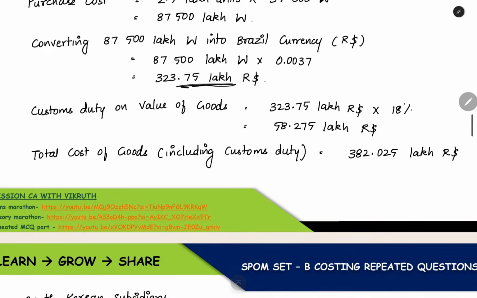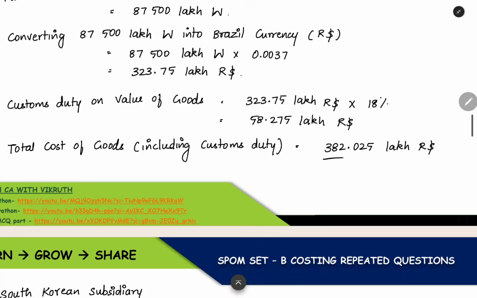Now on this amount we have to pay custom duty of 18%. Import duty of 18% we are paying. Purchase price plus this much custom duty is the total cost the Brazil subsidiary is incurring every year for purchasing the component.